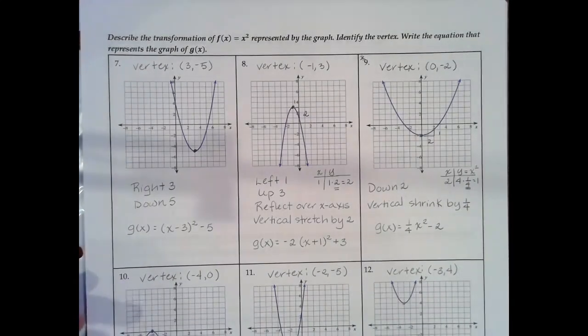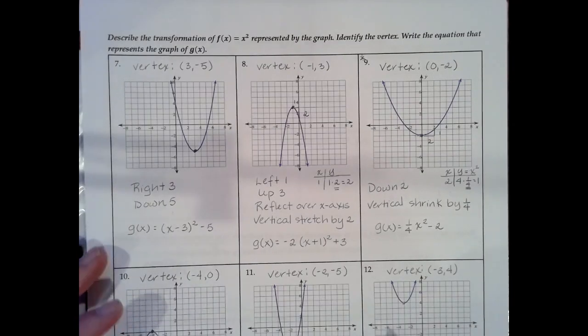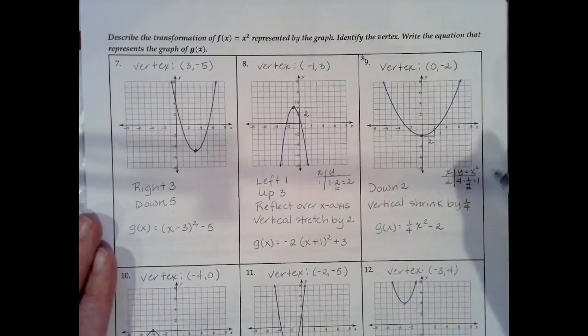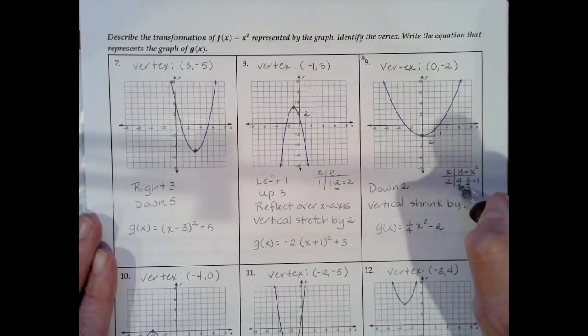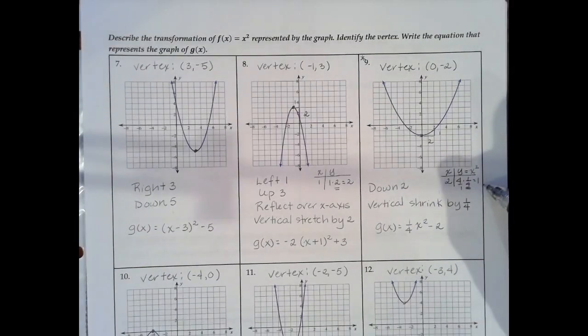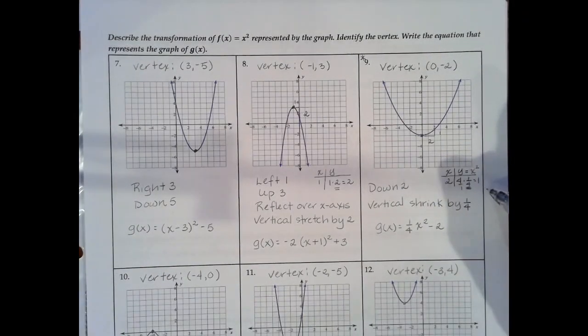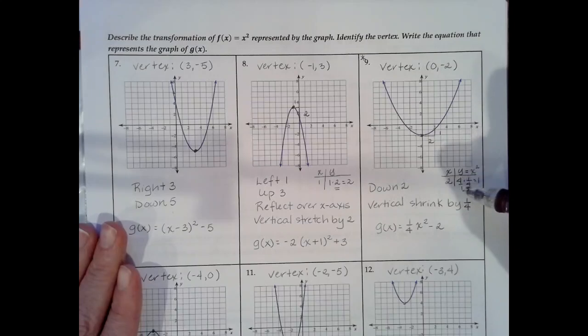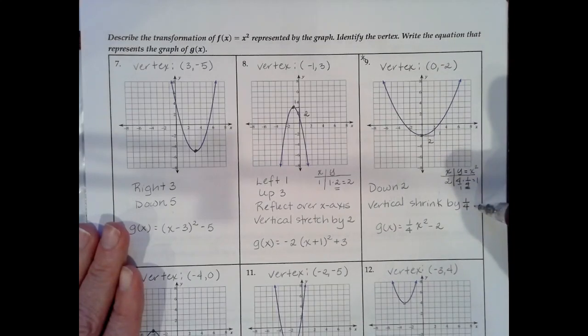So here comes the question. 4 times what is going to give me 1? You've got to solve that problem. Well, all you're doing here, think of this as not just 4, but 4 over 1. In order to get this to equal 1, all I do is multiply it by its reciprocal or its multiplicative inverse. So 4 over 1 becomes 1 over 4. So this is a vertical shrink by 1/4.